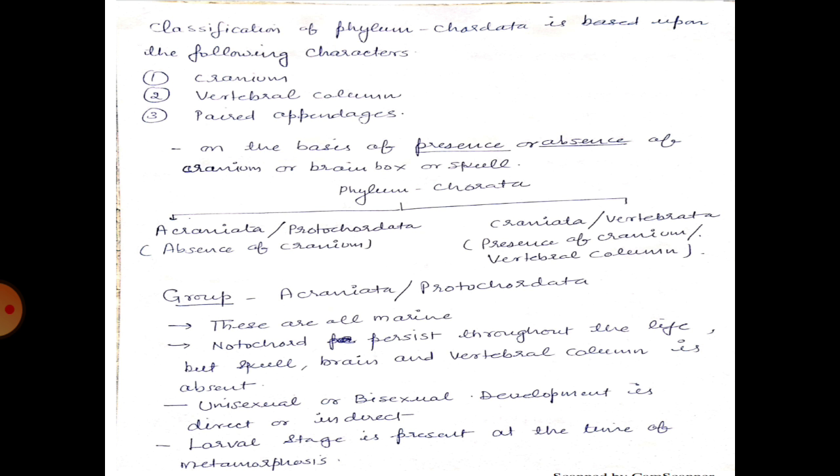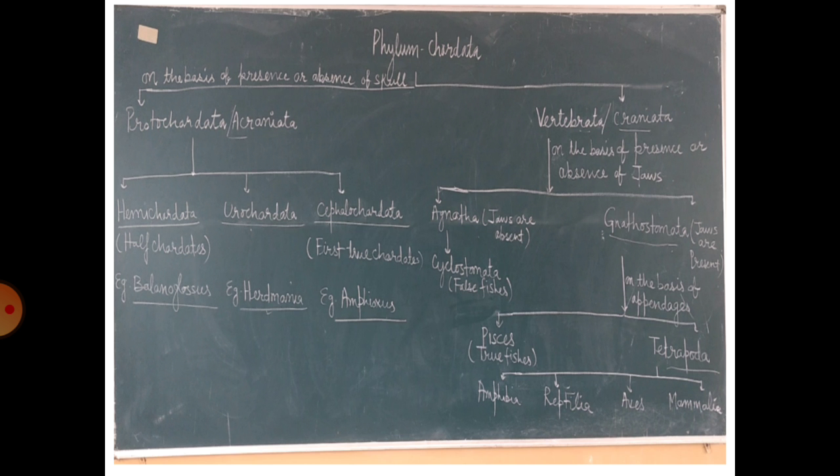Now, the classification of phylum Caudata is based upon the following characters: cranium, vertebral column, and paired appendages. On the basis of presence or absence of cranium or brain box or skull, the phylum Caudata is divided into two groups. First one is the Acraniata and second one is the Craniata. Craniata is also known as Protocaudata. Acraniata means absence of cranium and Protocaudata means primitive caudates. Craniata means presence of cranium and vertebrata means vertebral column is present in these animals.